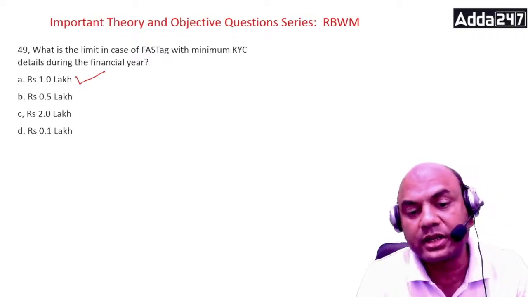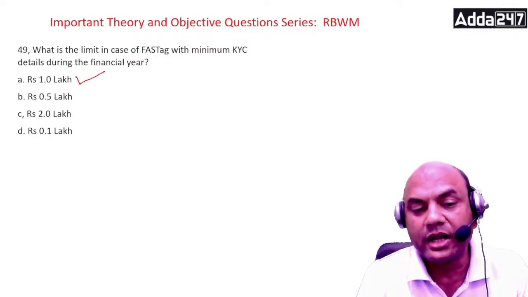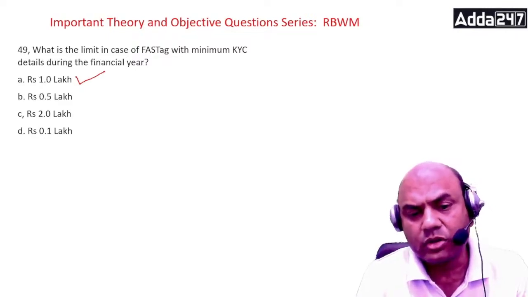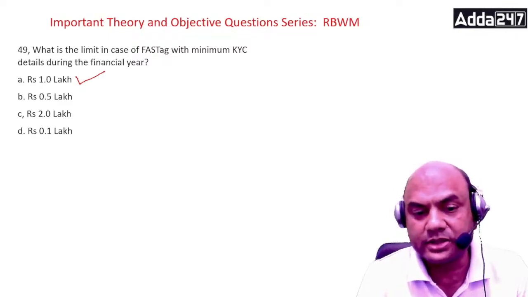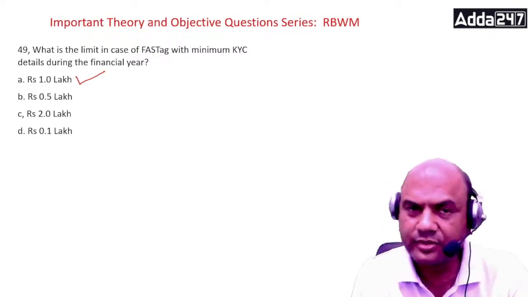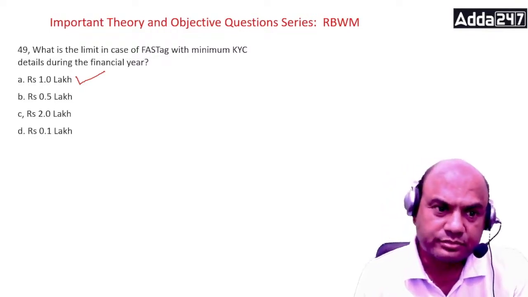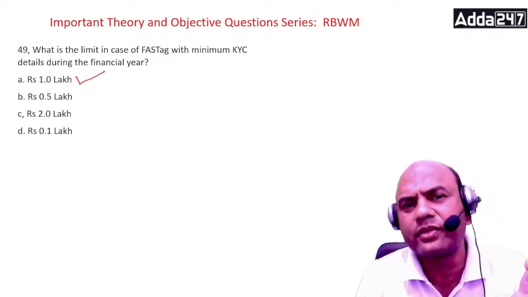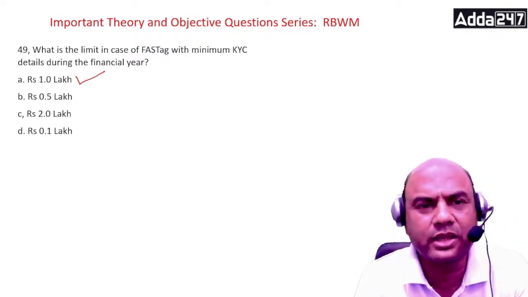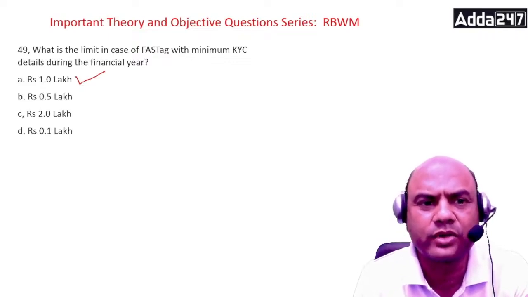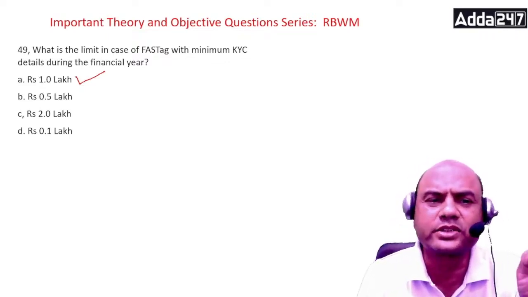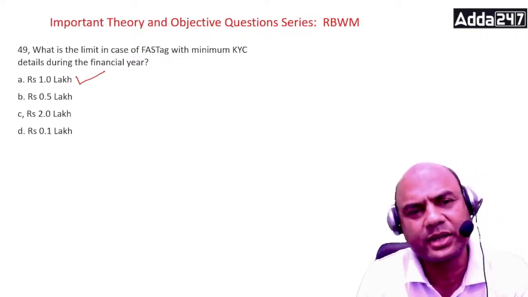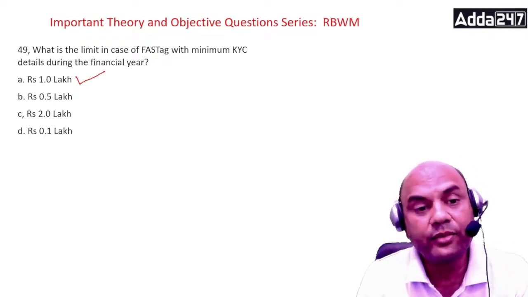FASTag can also be linked to the savings bank account, and in such case, only a copy of the vehicle RC shall suffice. No KYC documents are required. Why is no KYC required in a savings account? Because you already have the KYC documents. Whenever you open a savings account, we have the KYC documents. So only the RC of that car is required. That much is enough.